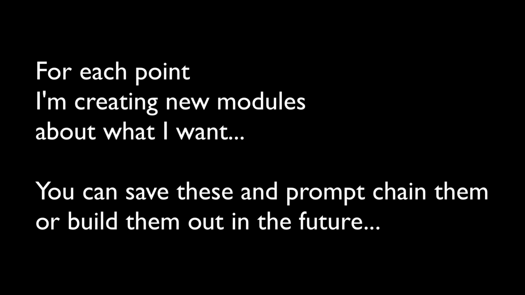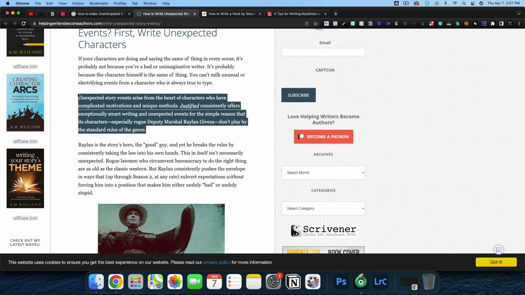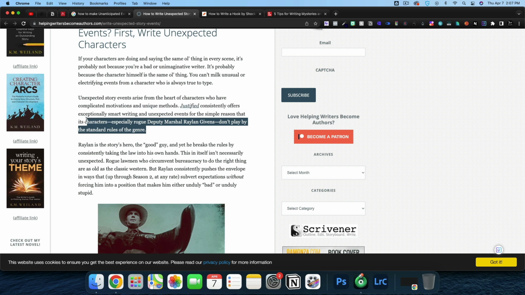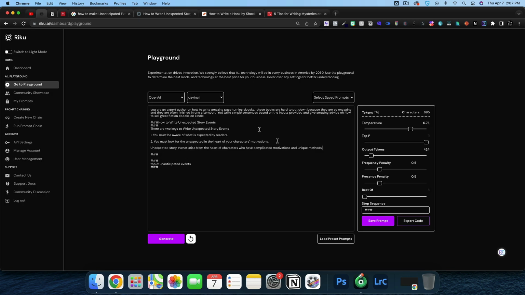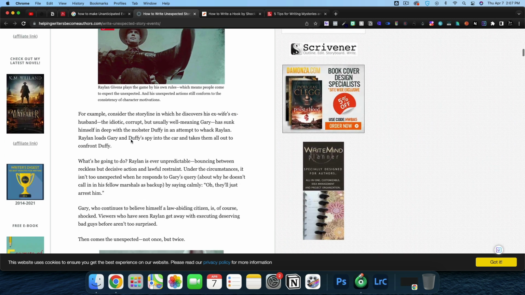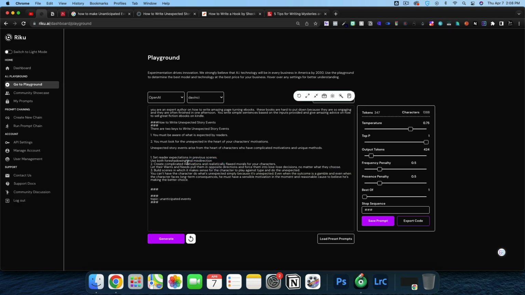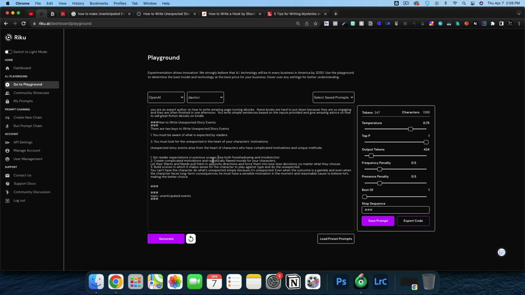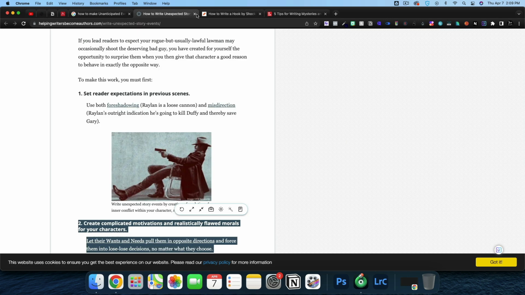Unexpected story events arise from the heart of characters who have complicated motivations and unique methods. And let's just fill this in. We're going to summarize this manually. They're talking about Justified here. That was a good TV show. Use both foreshadowing and misdirection. Create complicated motivations and realistically flawed morals. So what they're saying is you got to create real conflict. Internal conflict within the character. So we'll go ahead and move to the next one.